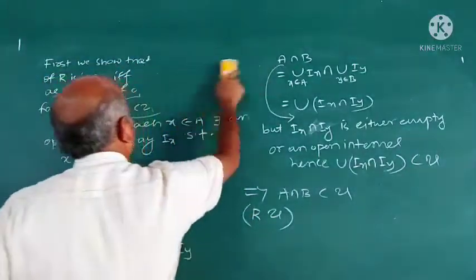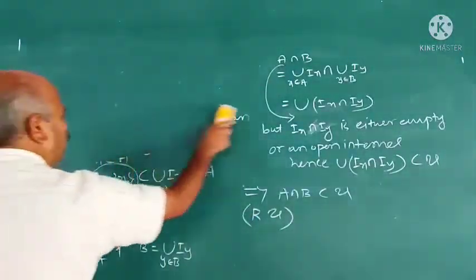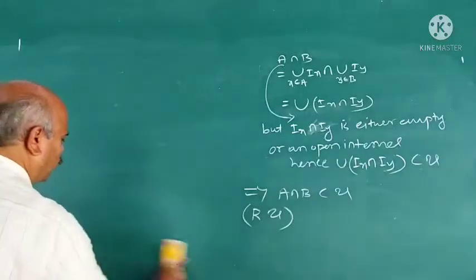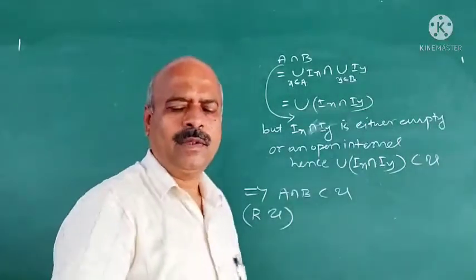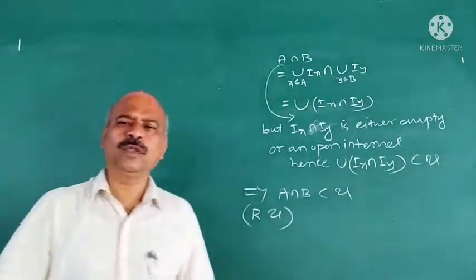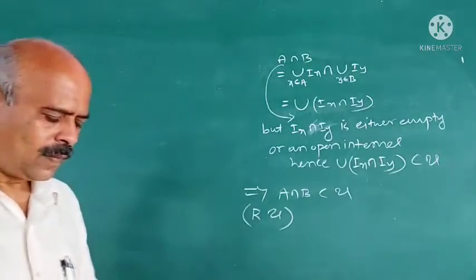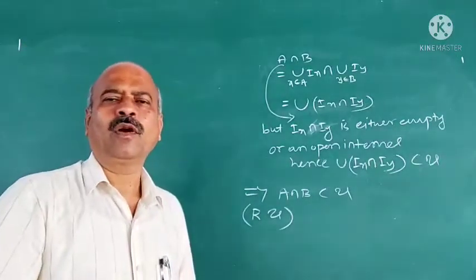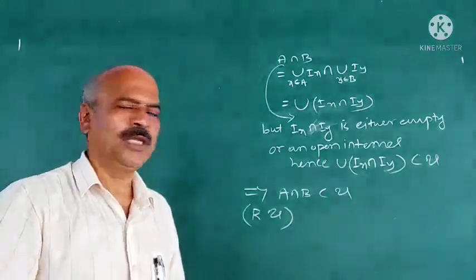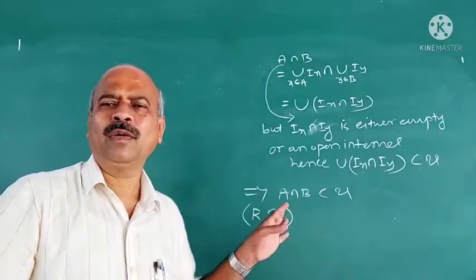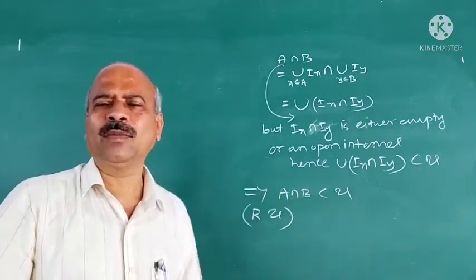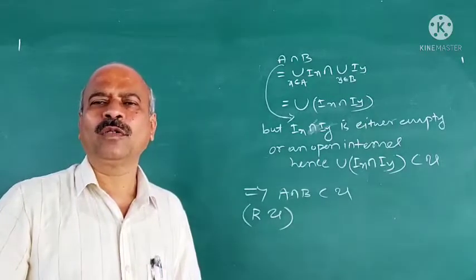Thus you have studied two standard topologies here. First one is the cofinite topology. Second is the usual topology. A question may be asked, and for objective also this can be converted into an objective question in a number of ways. What is the usual topology?